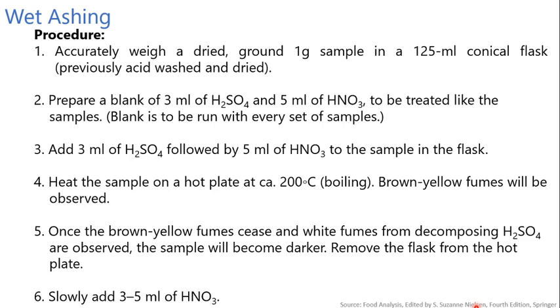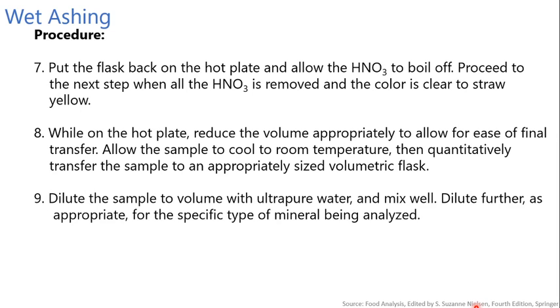You will get brown yellow fumes. Once the brown yellow fumes stop, white fumes from the decomposition of sulfuric acid are observed. Then the sample will become darker. Remove the flask from the hot plate and slowly add 3 to 5 ml of nitric acid into it. Then put the flask back on the hot plate and allow the nitric acid to boil up. Proceed to the next step when all the nitric acid is removed and the color is clear to straw yellow.